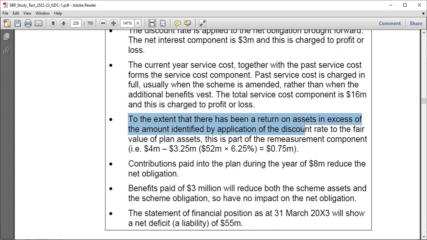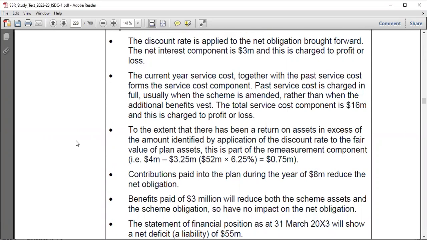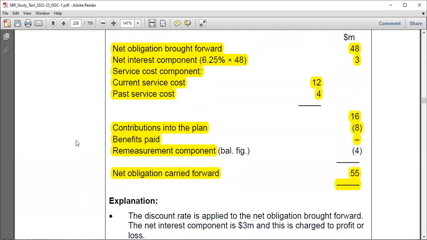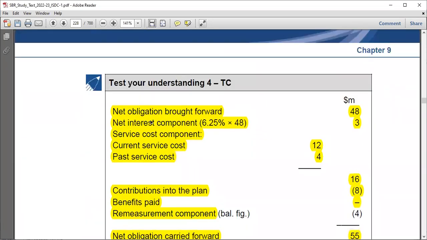Now let's take a look and see how we can go about this. At the end of the year, we had plan liabilities of 100 and plan assets of 52. Let me go up here. This question is very good actually. Do you see this net interest component?